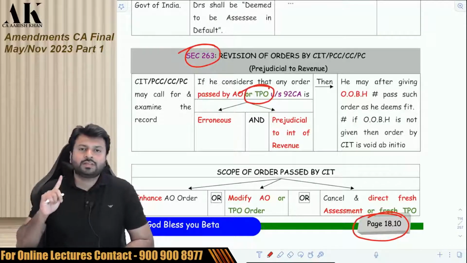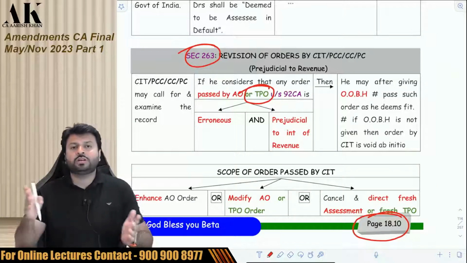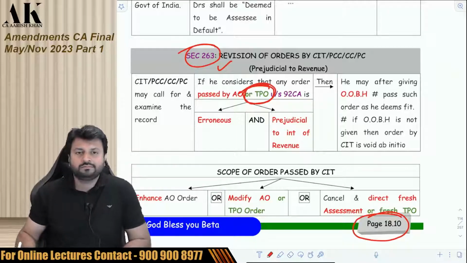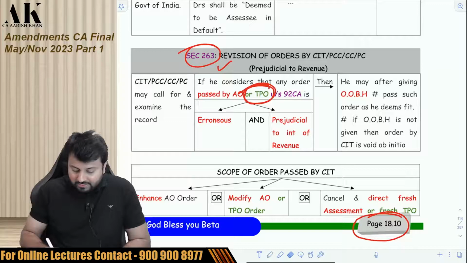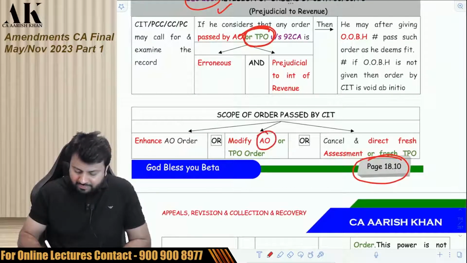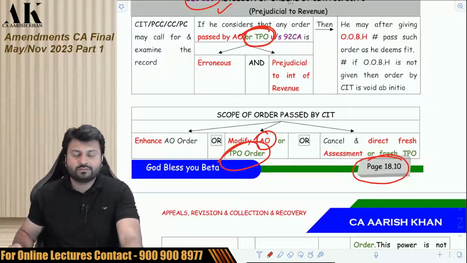So if the commissioner finds that the order passed by the TPO is erroneous and prejudicial to the interest of the revenue, the commissioner has the power to revise the order of the TPO also. Just check it once over here. Earlier only the AO's order was modified, but now even the TPO's order can be modified. Check it once. Okay, and then we'll move ahead with the next one.